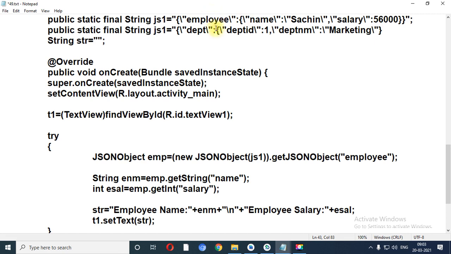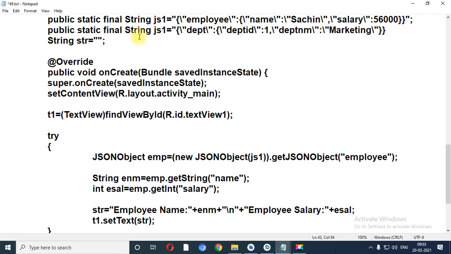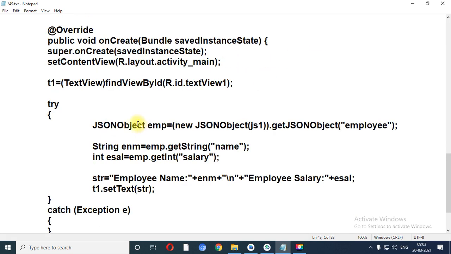So the first curly bracket is used for this and the second curly bracket is used for the particular table name, and at last I need to complete the double quotation and semicolon. Over here marketing is a string value, so I need to pass it between slash and double quotation symbols. Now what is the second change?